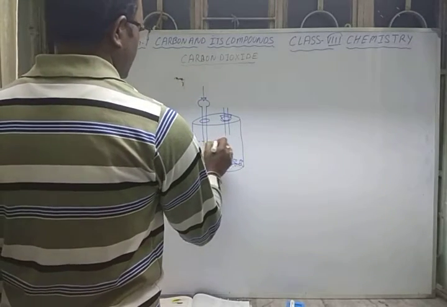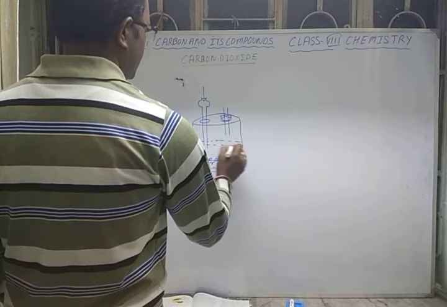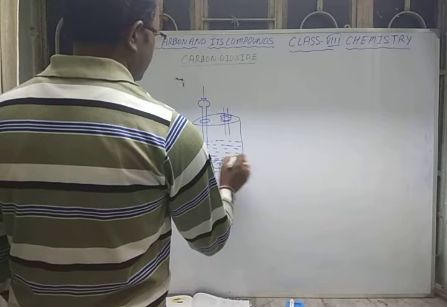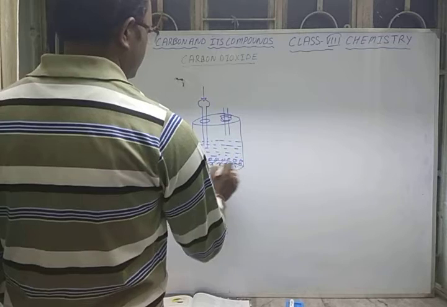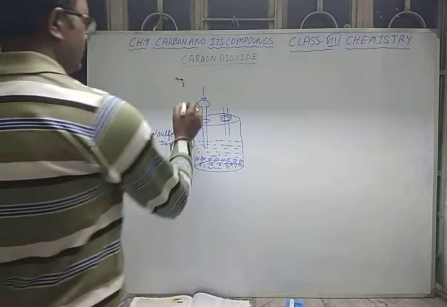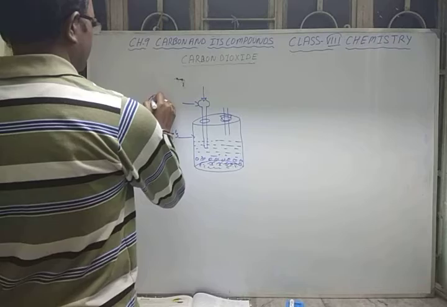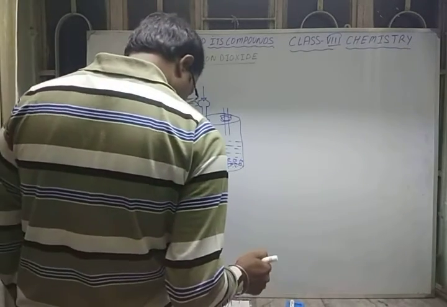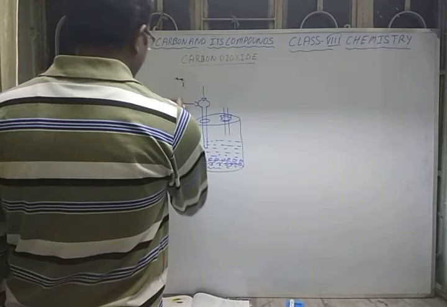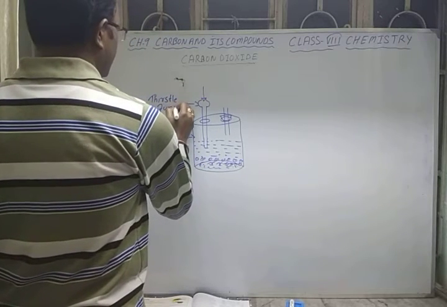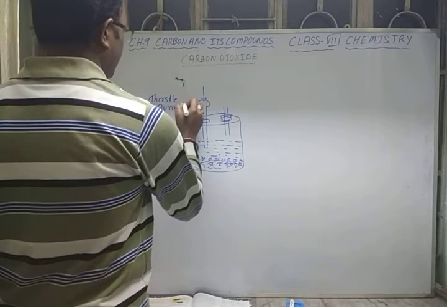in such a way that this thistle funnel should be dipped inside the jar. It is called the thistle funnel.